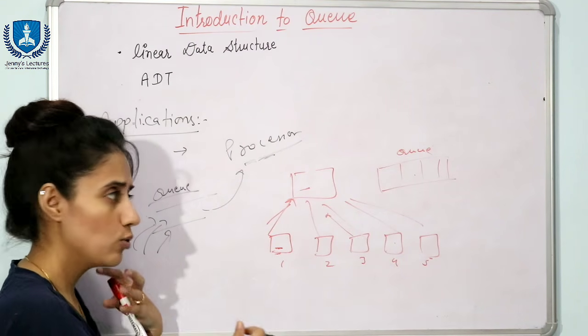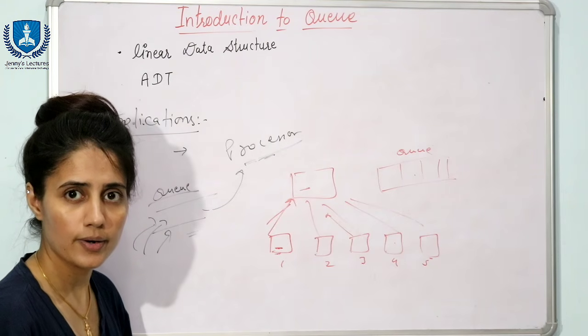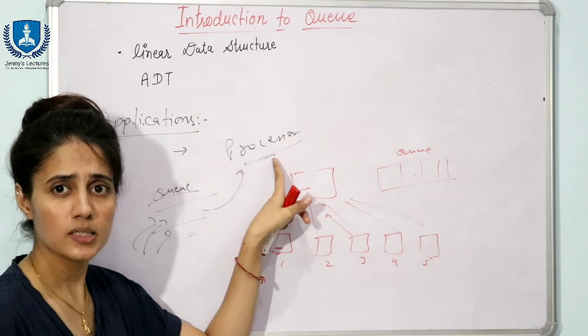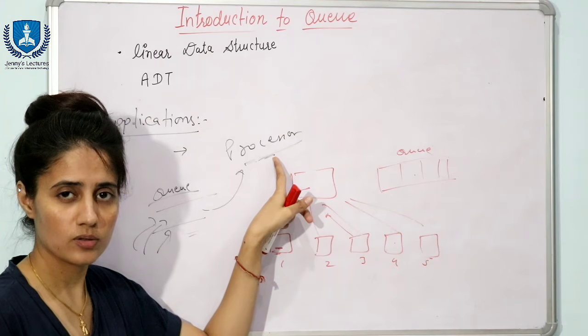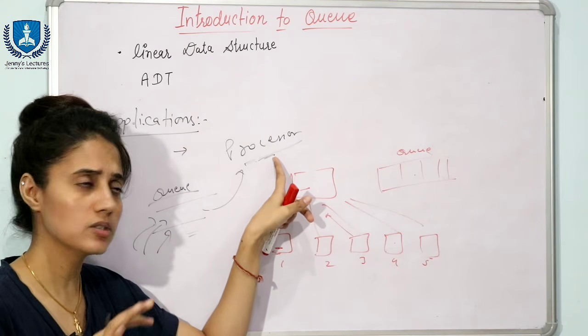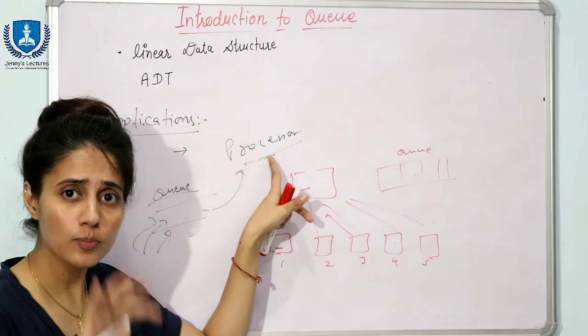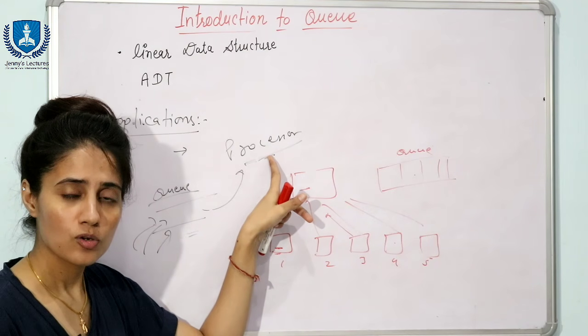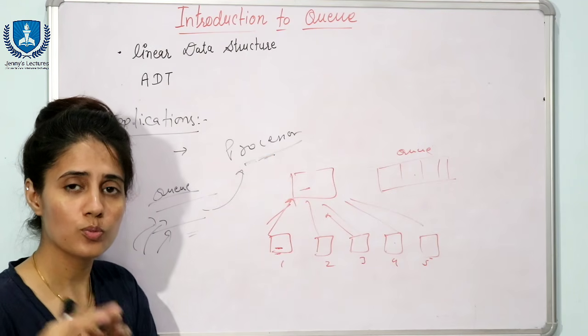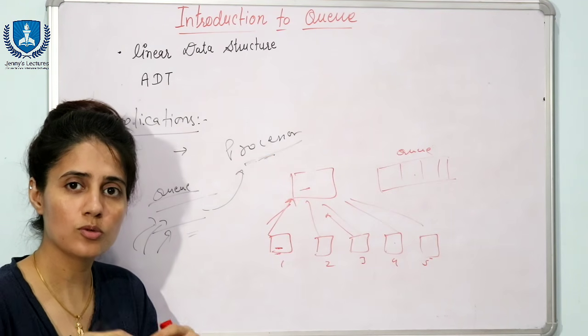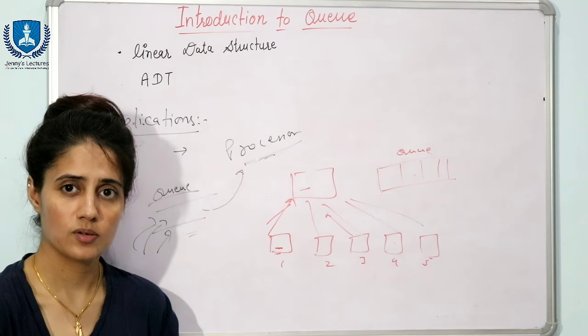Because the processor is a shareable resource. All the processes can share this processor, right? But obviously we cannot execute all the processes at the same time. So you have to put those processes in waiting, or you can say those processes are put in queues, right.